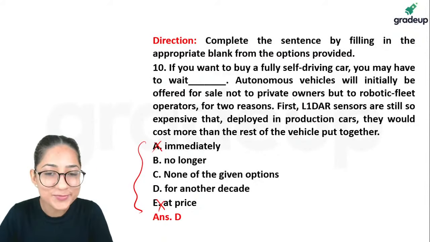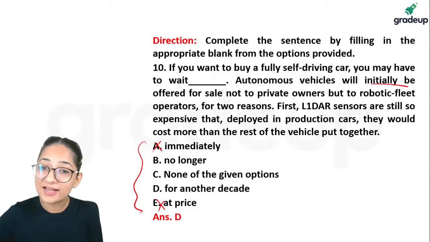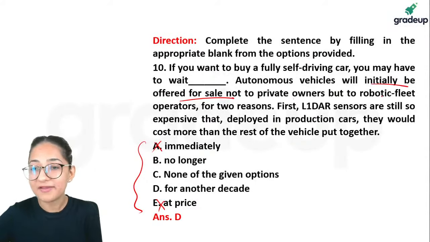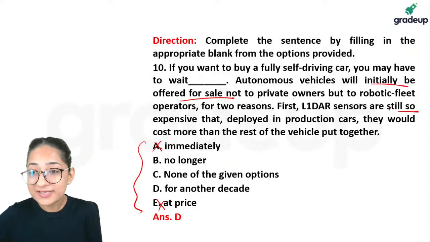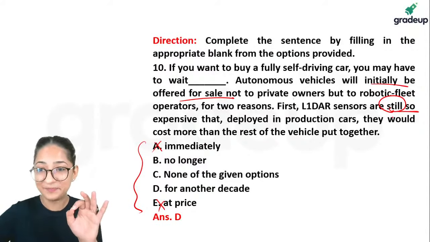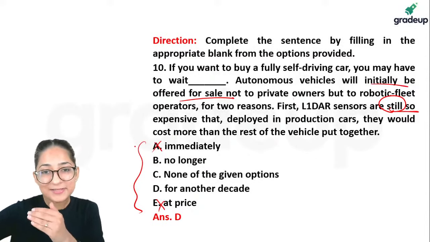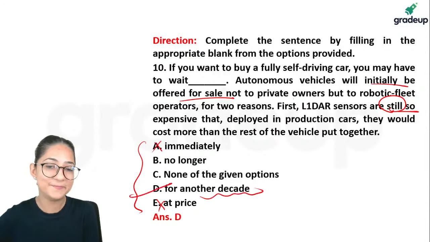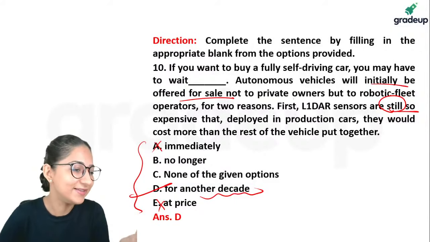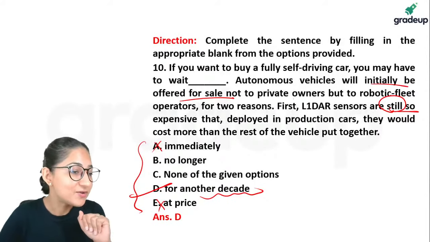So it is going to be option D, because if you notice, it says that it will initially be offered for sale, not for private owners, but to this, still so expensive. The word still tells you that there is time, right? And then they would cost more. That means it is going to take time, and the time is mentioned here. So you'll have to wait for another decade. This was not very difficult. This was quite easy.